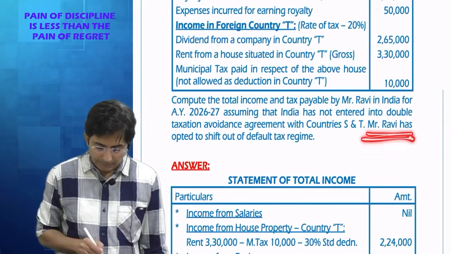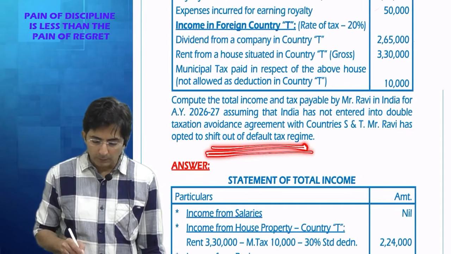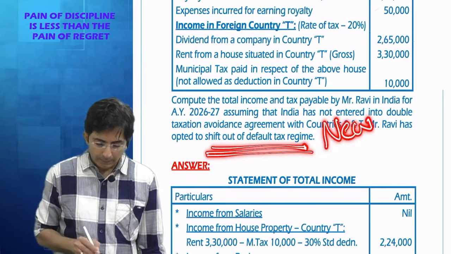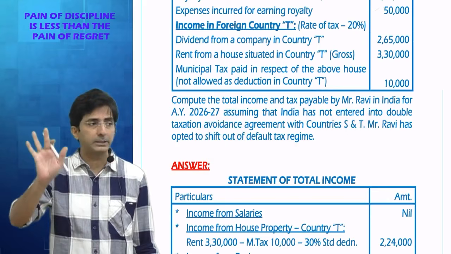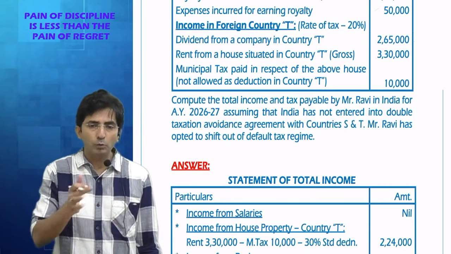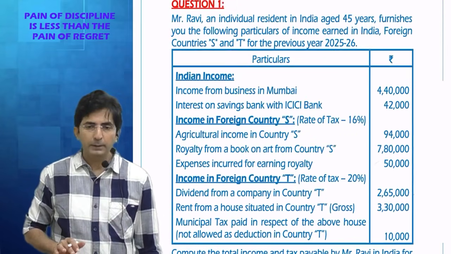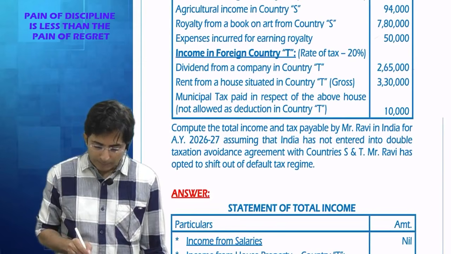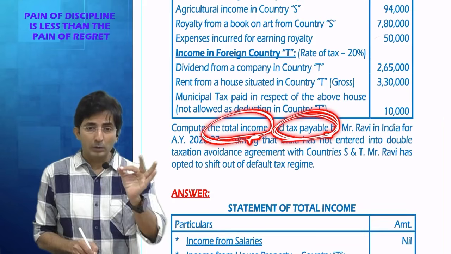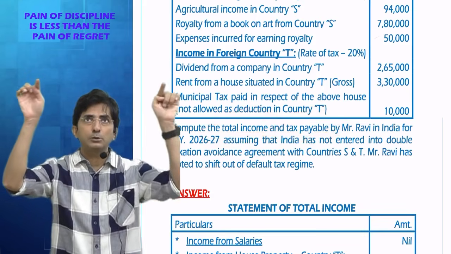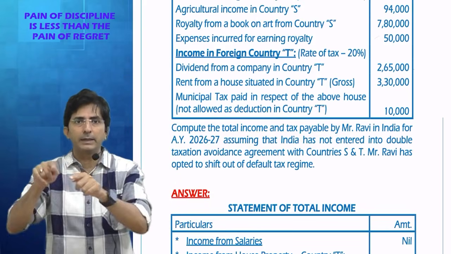Then Ravi has opted to shift out of default regime. Default regime means new regime. And you are shifting out of new regime means you are going as per old regime. Shifting out means you don't want default regime, means you want old regime. So now tell me the effect. Tell me, you have to calculate the tax and total income. Whenever the question is on total income and tax, what imagination should come in your mind? 5 heads of income and then satak, latak, winnings balance.